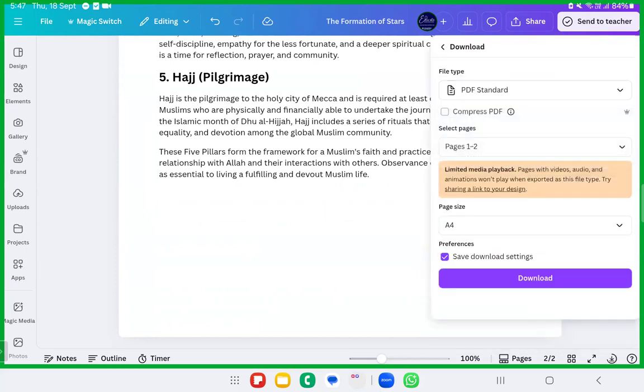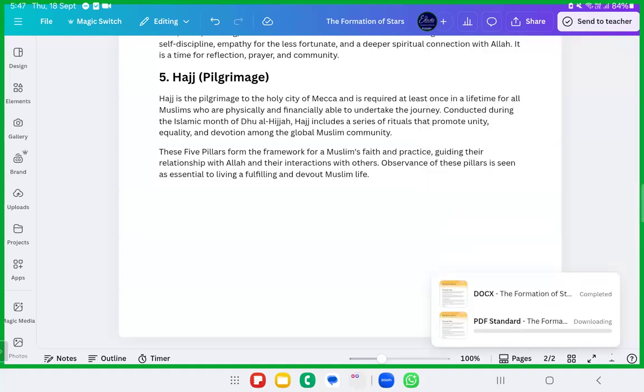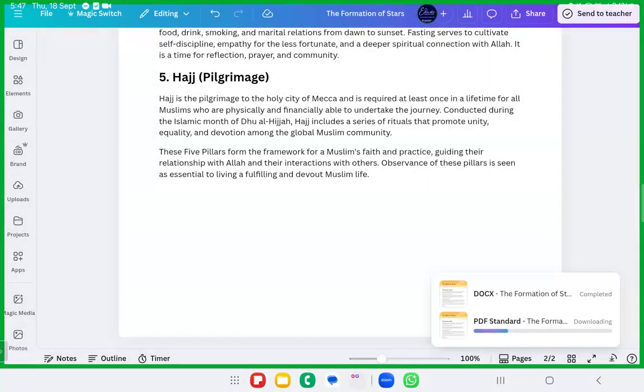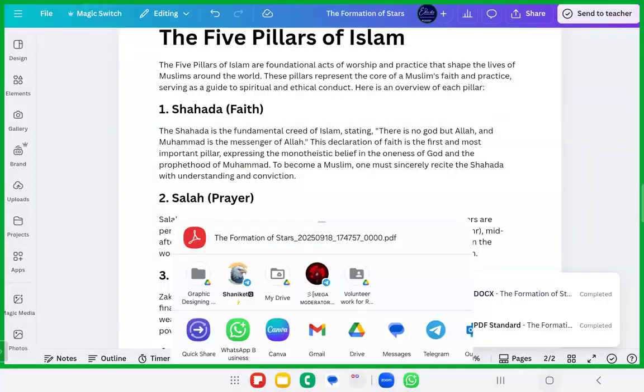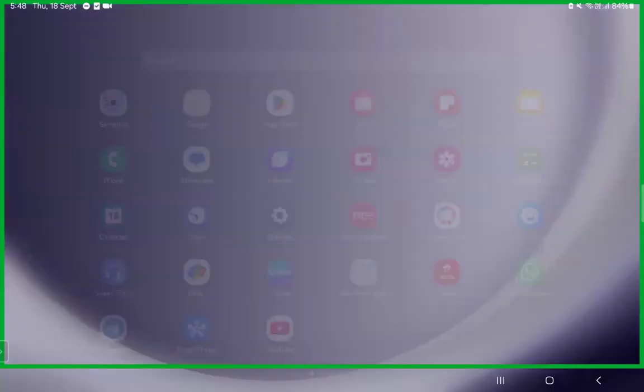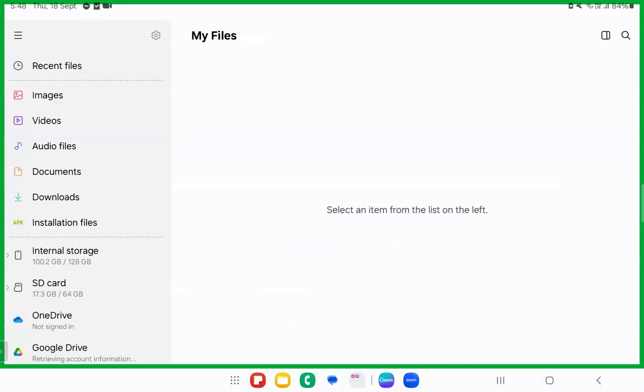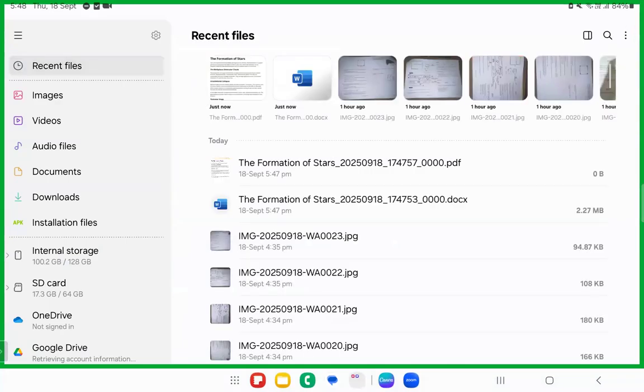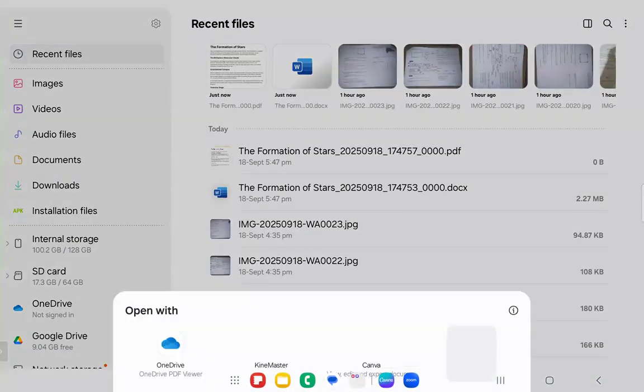Can you tell me what is a PDF copy, please? Yes, sisters here, what is PDF? Okay, now tell me what is a document copy. A document file can be opened on? Yes, can be opened on? See here, this is a PDF copy. Yes, it is an editable copy.